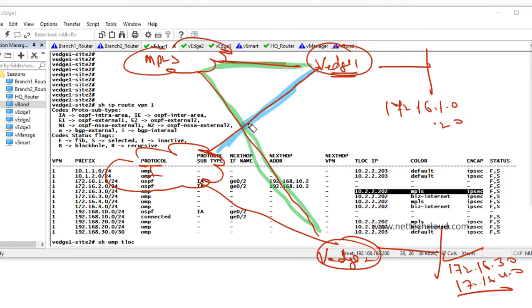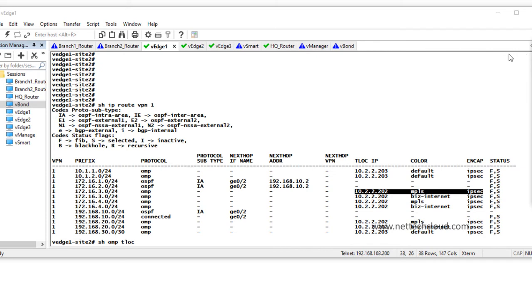And what is internet, right? So both the prefixes were previously advertised by vEdge 2, and the vEdge 2 router ID, which is basically the system IP, is what? This one. Here it is, 10.2.2.202. So now this vEdge 1 needs to know how to reach both TLOCs, I mean the 202 encapsulation and color, right? And that's where another route comes into the picture, and that is TLOCs.